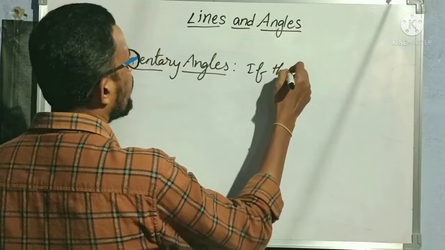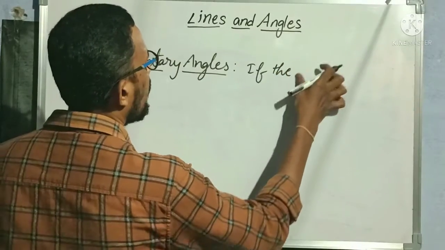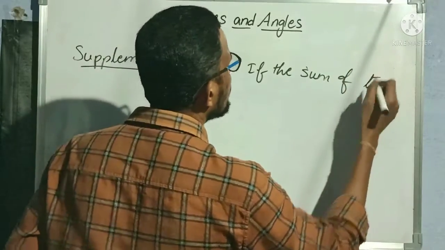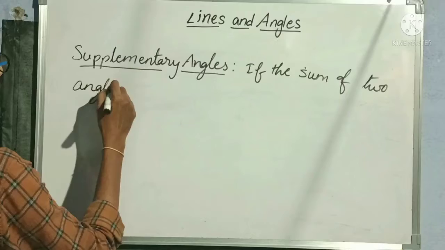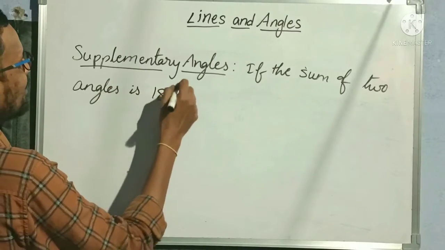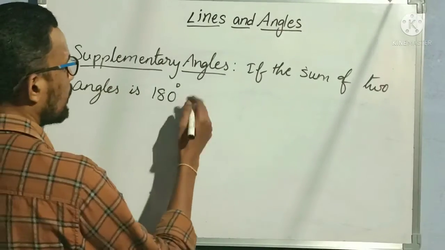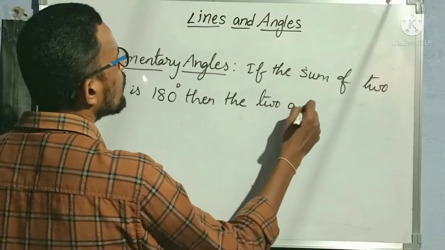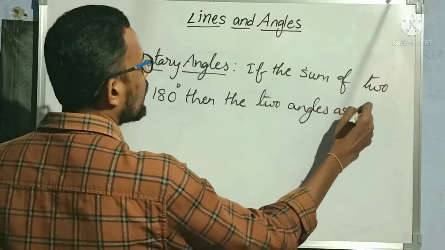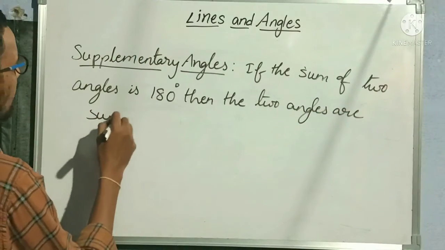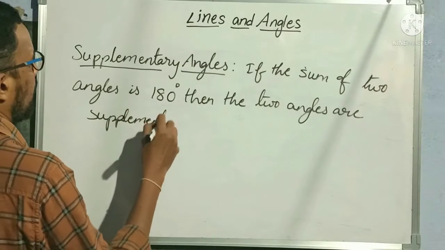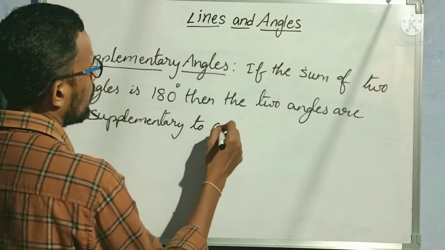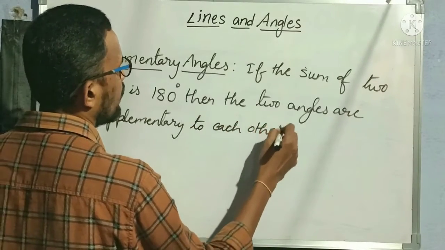If the sum of two angles is exactly 180 degrees, then the two angles are supplementary to each other.